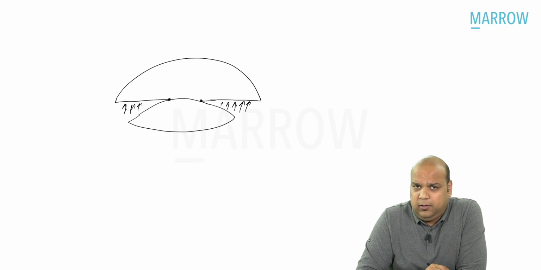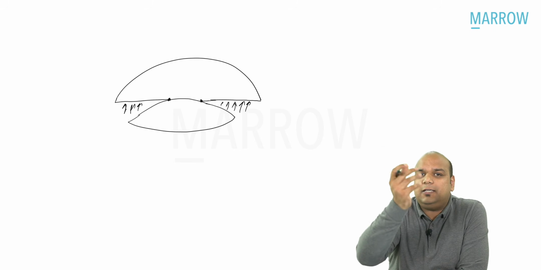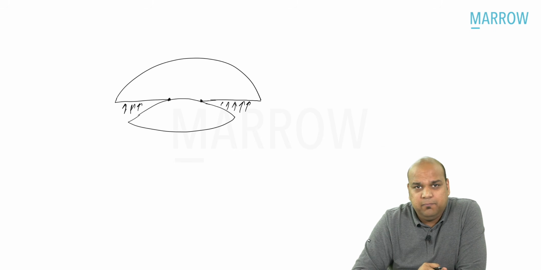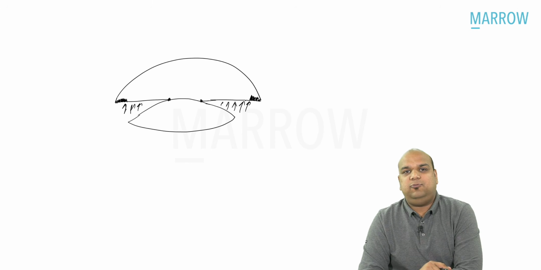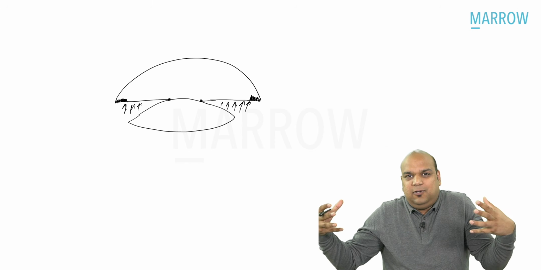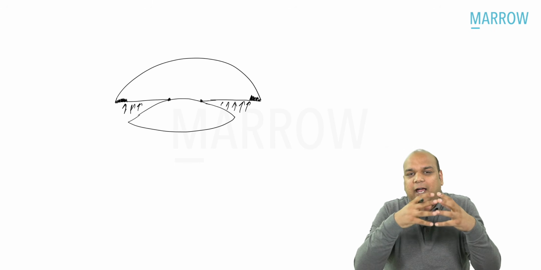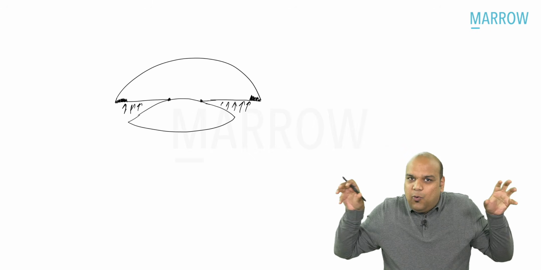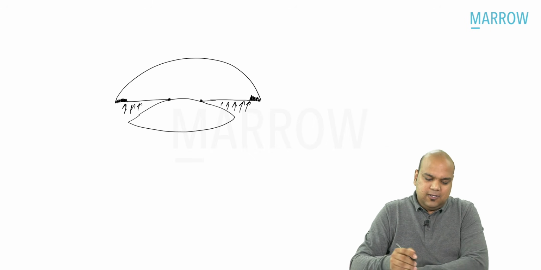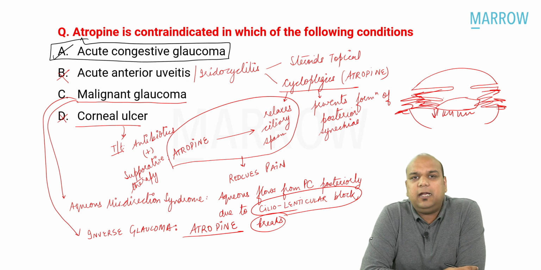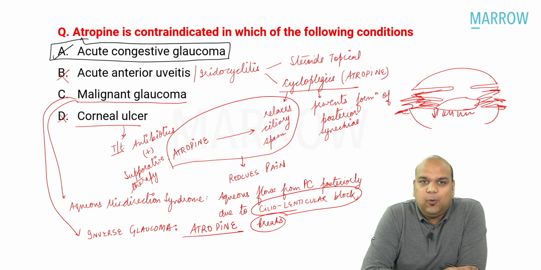There is pupillary block. That is why the pressure in the posterior chamber pushes the iris forward, leading to angle closure. If I dilate the pupil, the angle which is already closed, the iris tissue bunches up, everybody, into the angle, further complicating the issue. So I need pilocarpine to pull the iris tissue from the angle and not atropine to fill the angle with iris tissue. I hope we are able to understand this. Yes. So the simple answer is atropine is contraindicated in acute congestive glaucoma. Yes. Let us move on to the next question, everybody.